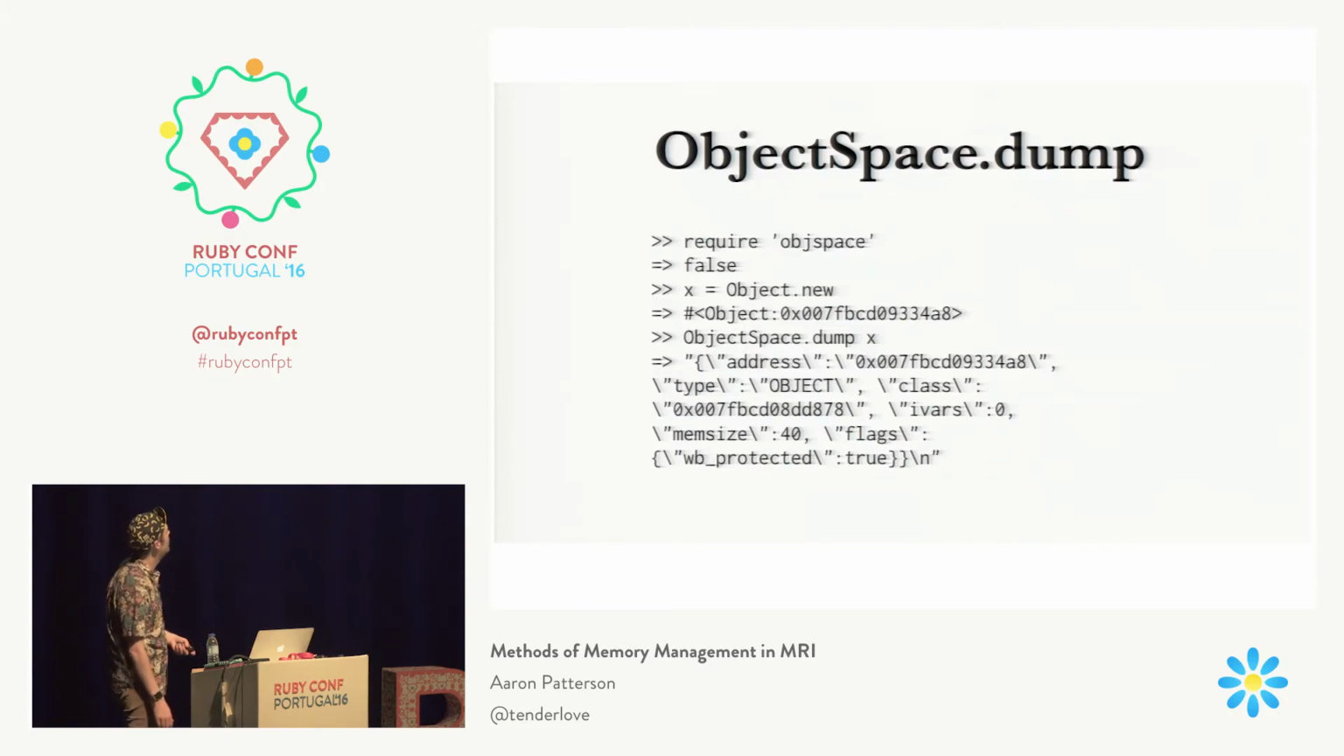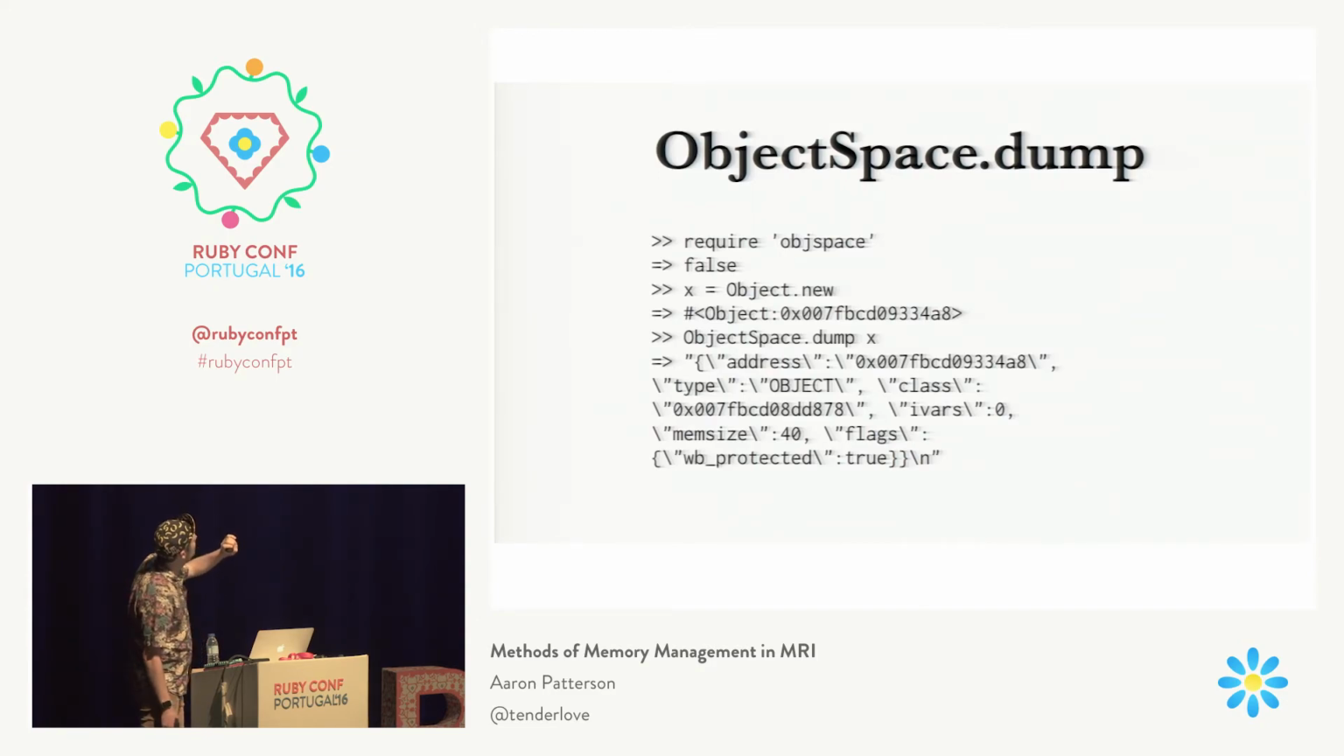And we were talking about write barriers before. You can see right there that WB protected. You know what a write barrier is now. This object has a write barrier, so you can tell from that key. And it's kind of cool. You can see the memory size of that and the type.